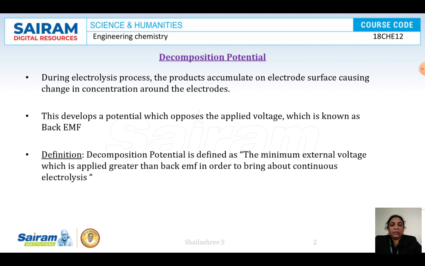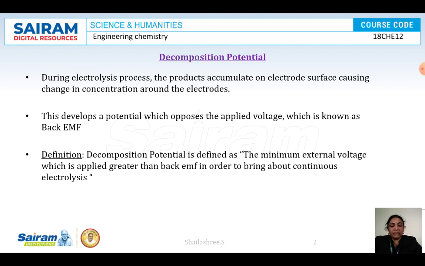In electrolysis, redox reactions take place. Sometimes new products are formed, and the formed products accumulate on the surface of the electrodes. That creates a potential which is referred to as back EMF.